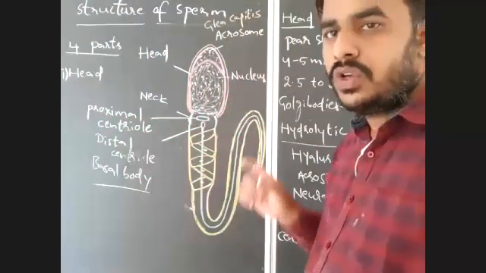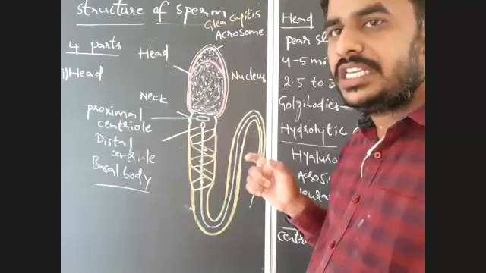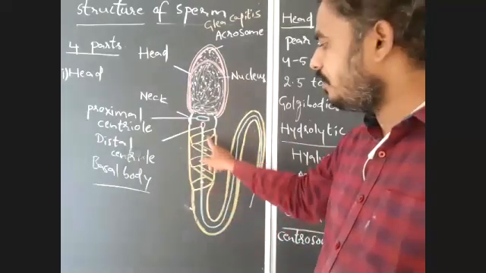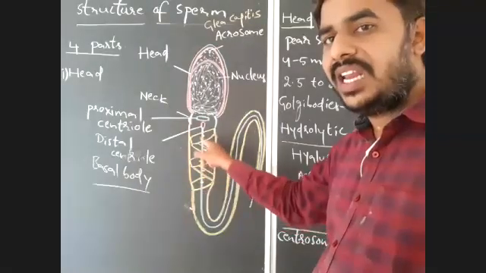So the mitochondria present in the spermatid will modify in the form of a mitochondrial spiral around the axial filament.